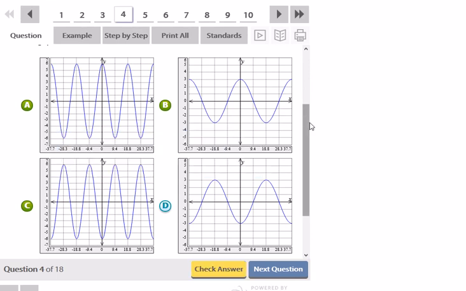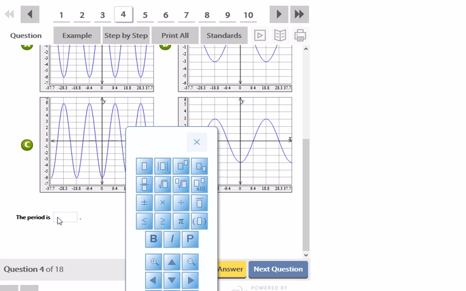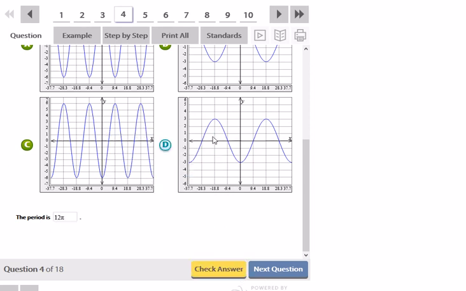What did I not answer? There's more on the bottom? Oh, period. Okay, well, I already answered the period. The period is 12 pi. Remember, period is 2 pi over b.